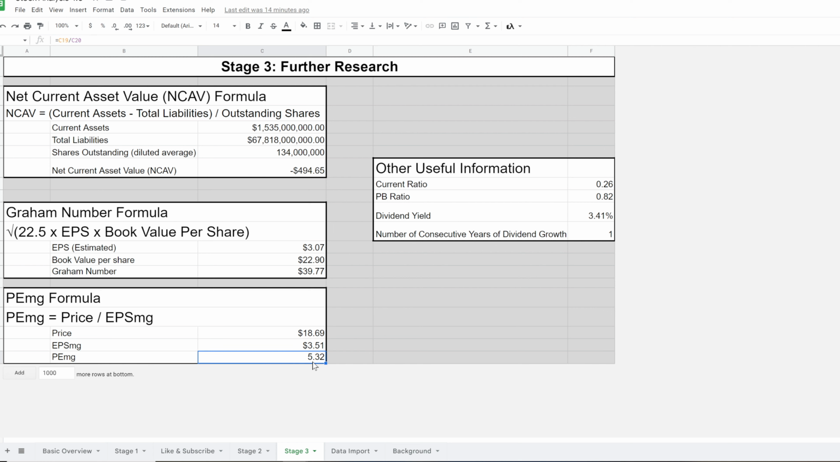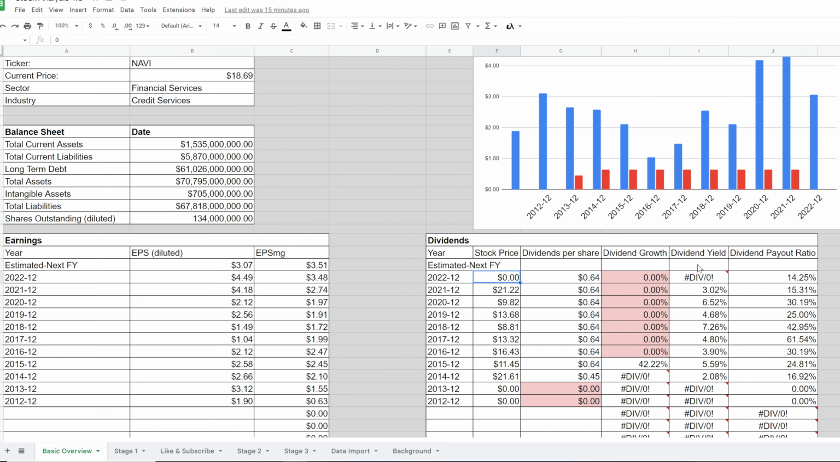And again, the PEMG is only 5.32. The current ratio is 0.26. The PB ratio is 0.82. The dividend yield is currently 3.41, and it shows 1 year of consecutive dividend growth, but I'm not sure that's true because the dividend, according to this data, has been static.